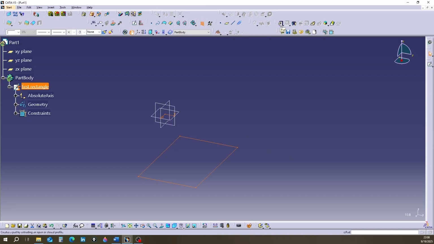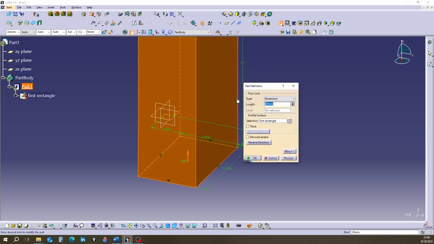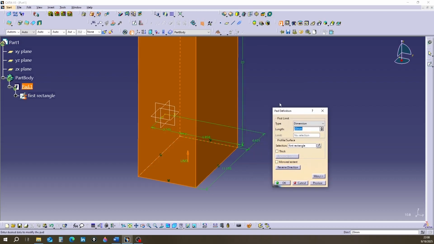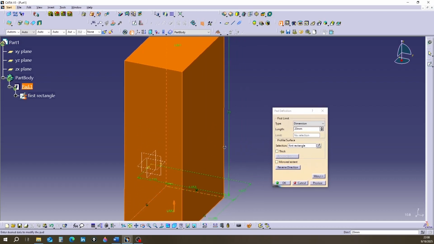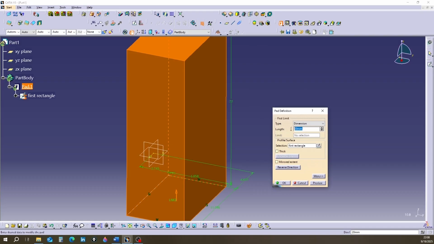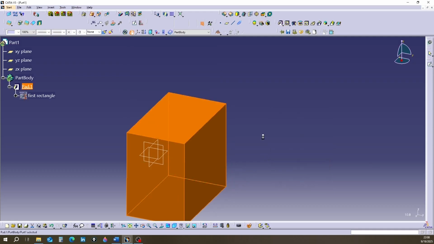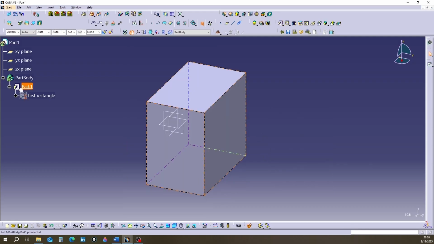With the pad command, I extend this rectangle perpendicular to the sketch plane, which was XY. I will explain this command in detail later. You see that a part1 was added under the part body branch. The 3 previous sections are located on the part1 branch.